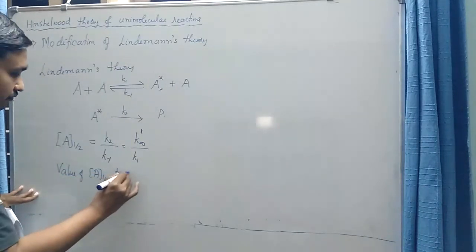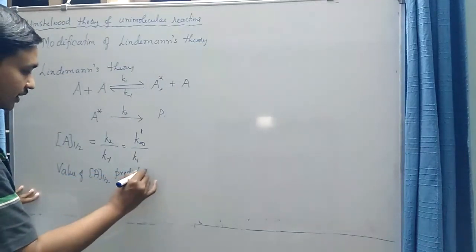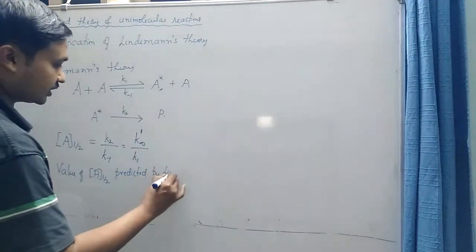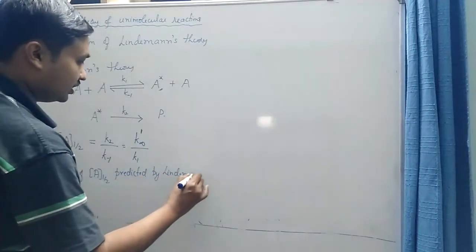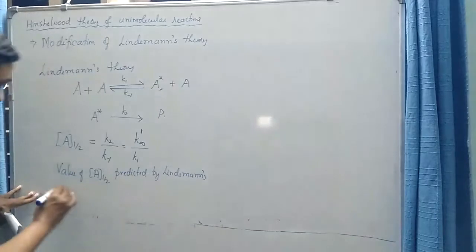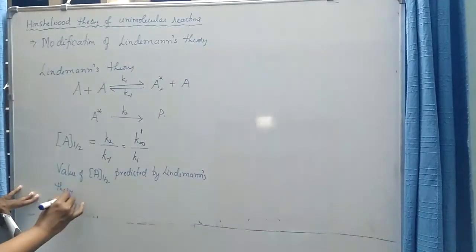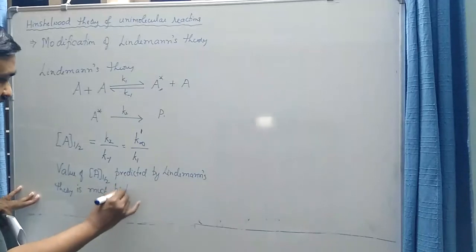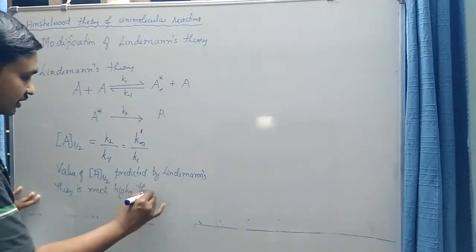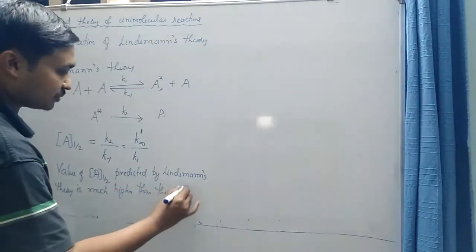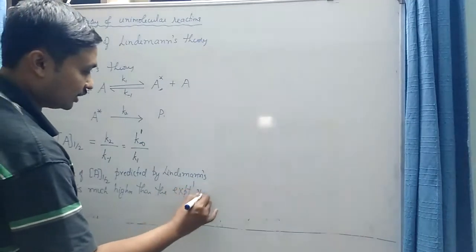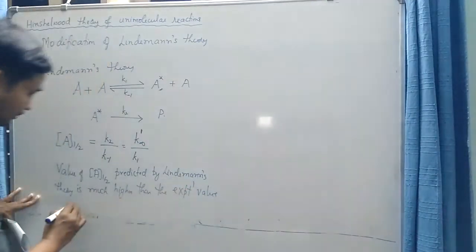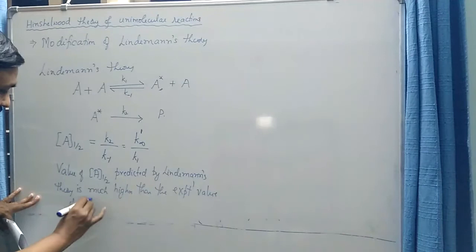The value of A half predicted by Lindemann's theory is much higher than the experimental value of A half.